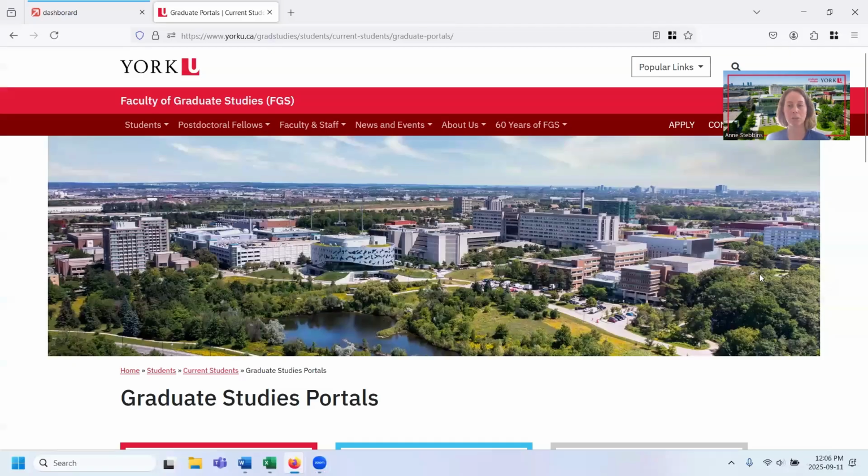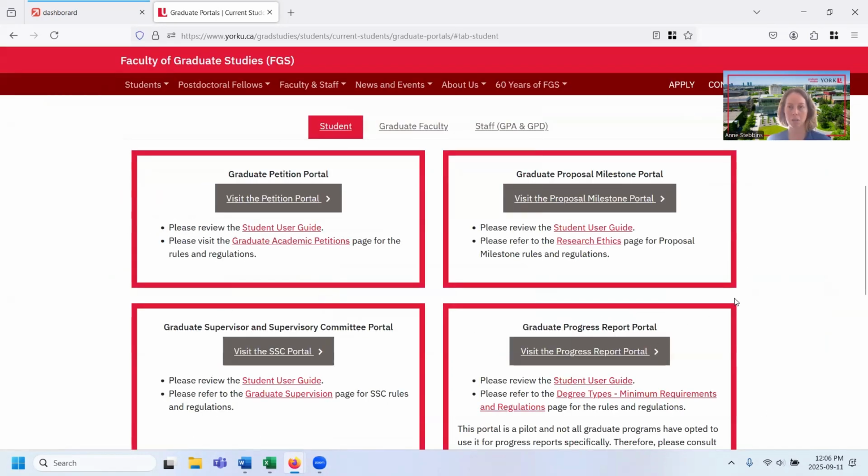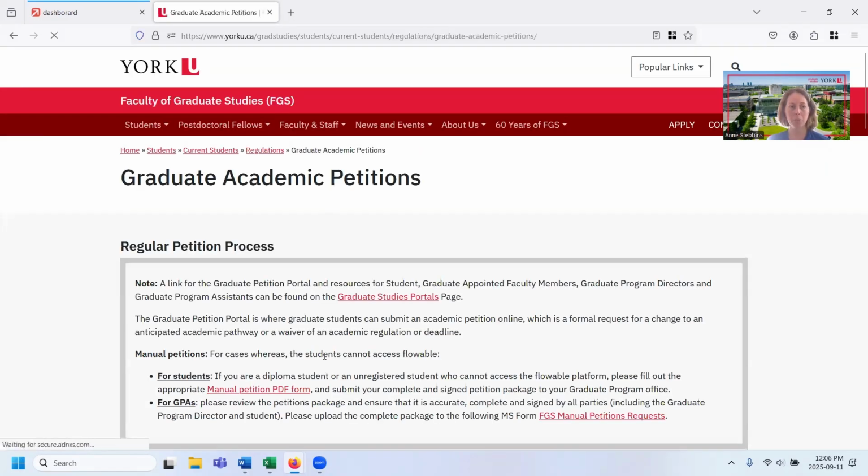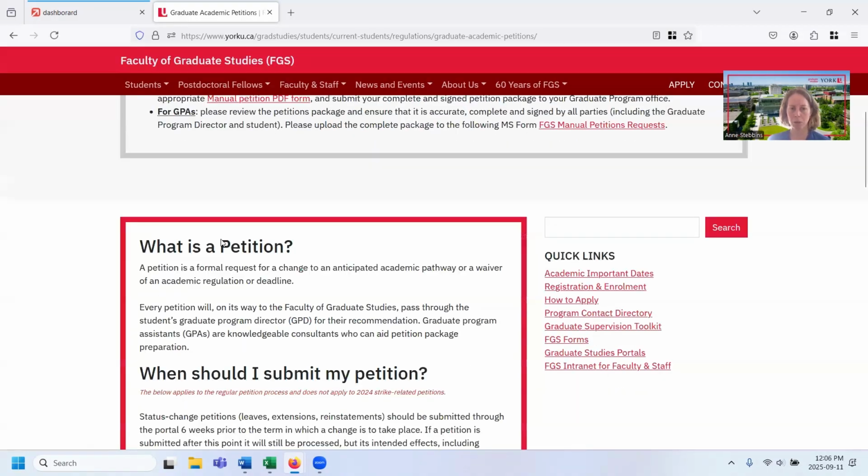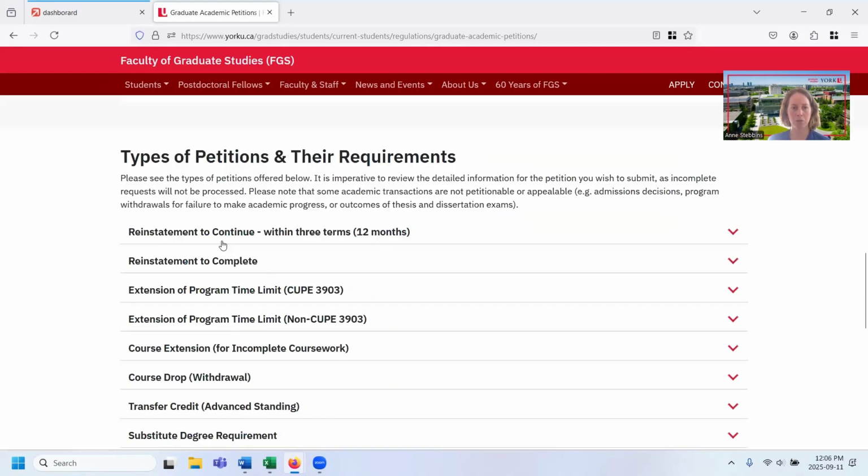Hi, today I'm going to show you how to submit a petition, a supervisor and supervisory committee submission, as well as a proposal milestone using the FGS portals. So I'm going to share my screen, and first I'll show the Graduate Studies portal page itself. Here there are tabs, and if you click on student, it will give you a look at the portals that are available. So the graduate student petition portal, if you click this button, you'll be able to enter that. There's also a student user guide here and some rules and regulations. If I click on that, it'll bring me to a section that talks about what a petition is. And below that, if you scroll down, there's also a list of our petition types.